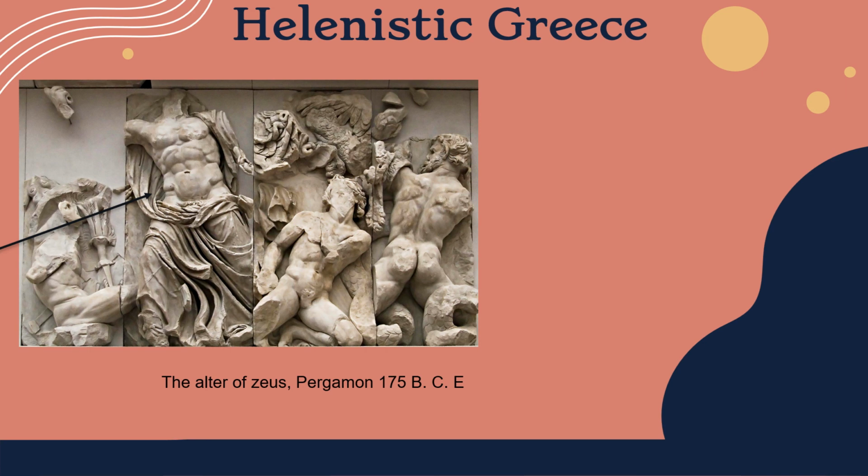The altar of Zeus dates back to 175 BCE. The ancient Greeks depicted the war between the Olympian gods and the giants in the architectural sculpture in Pergamon. This photo portrays Zeus as the obvious victor.